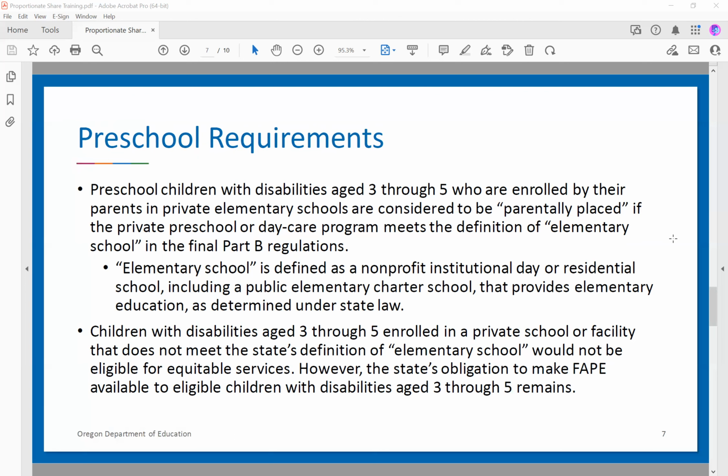And then to go along with that is that children with disabilities age 3 to 5 who are enrolled in a private school that does not meet the state's definition of elementary school are not eligible for equitable services. However, the obligation to make FAPE available to eligible children with disabilities age 3 through 5 remains. So that can be a bit of a gray area of what that looks like when you are not eligible for those equitable services, but the state still does need to make FAPE available.